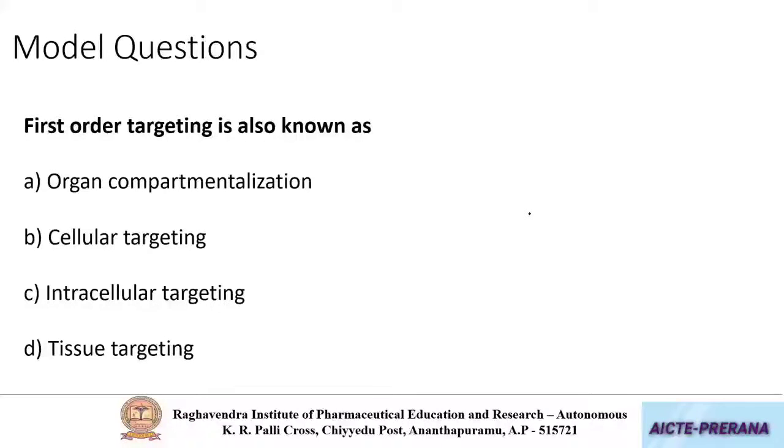First order targeting is also called as organ compartmentalization, sir. Why? Because we have discussed that whenever the targeting is towards a particular organ, then it is called first order targeting. Compartmentalization is nothing but localization. So the answer is organ compartmentalization.